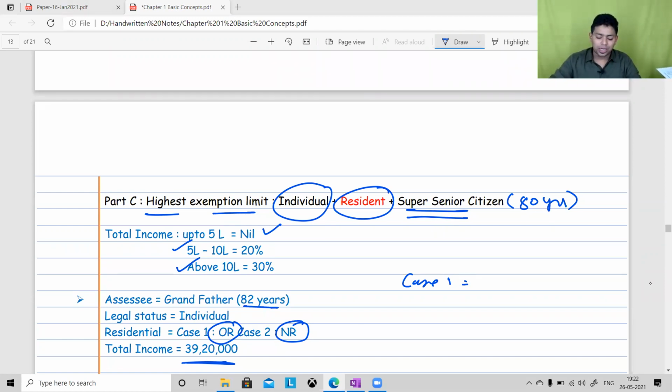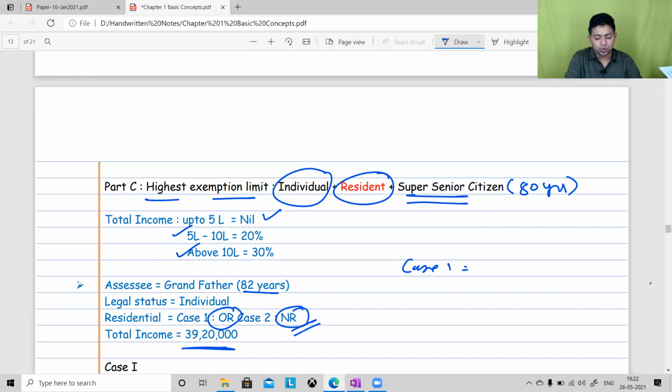Okay, those who are done with case 1, please compute for case 2, non-resident. Case 2. This is only for resident, no. For non-resident, this is not applicable. Higher slab is not applicable. For non-resident, basic slab is applicable. Basic slab.